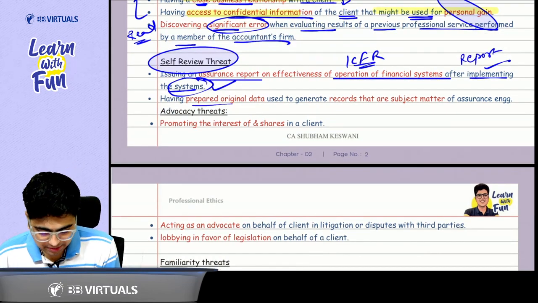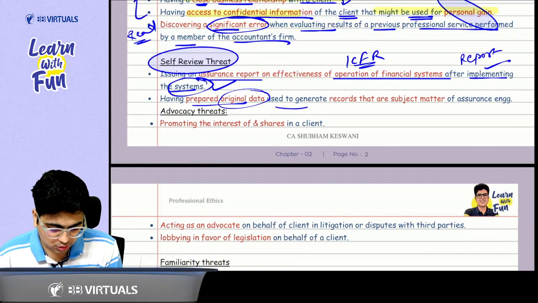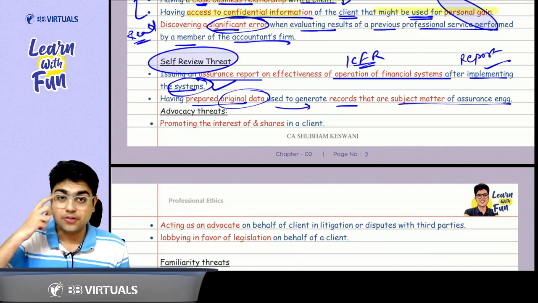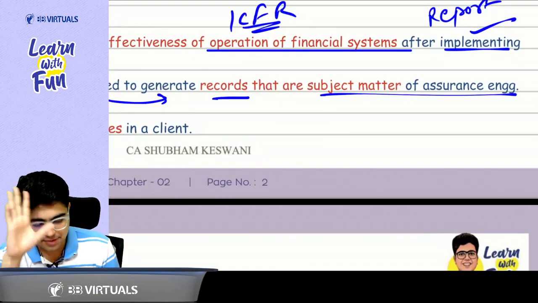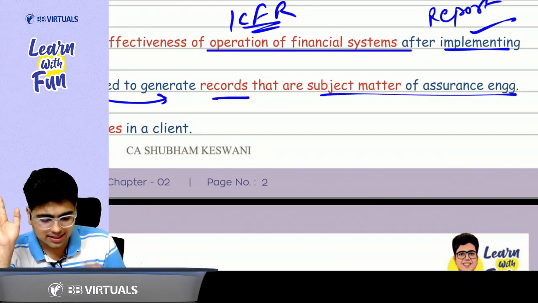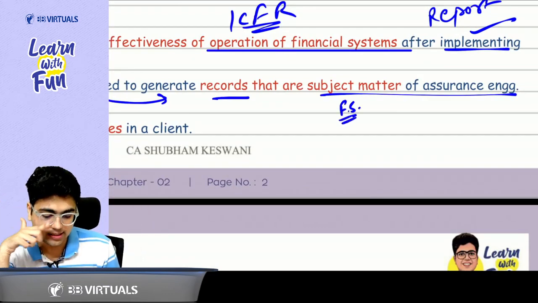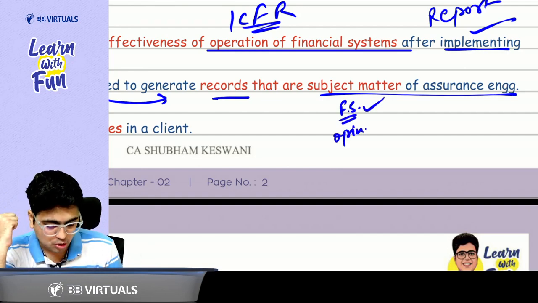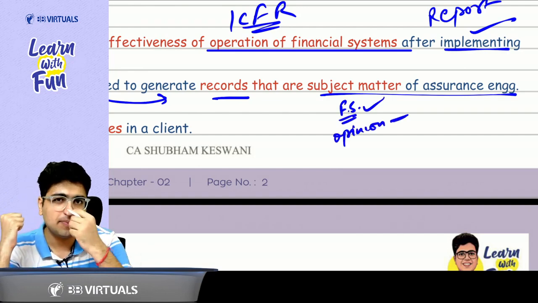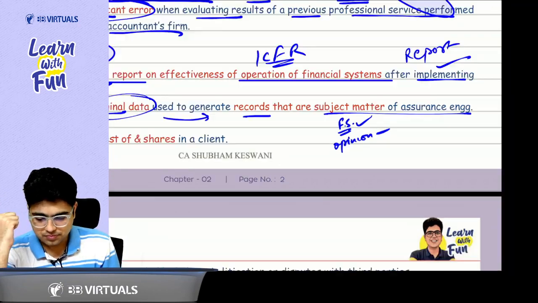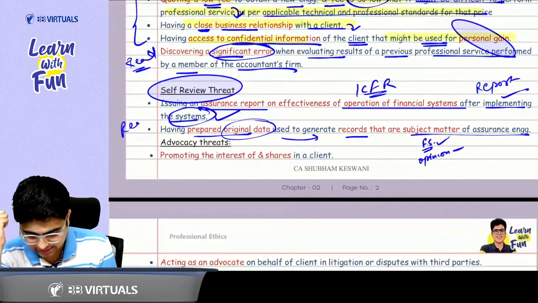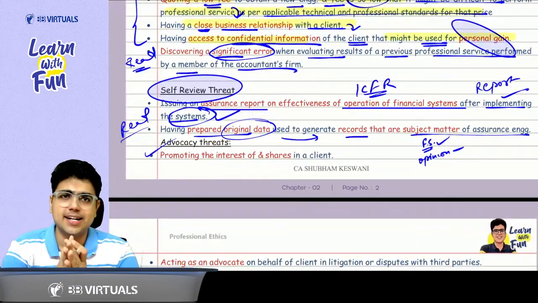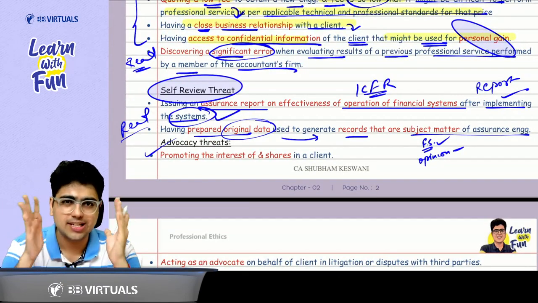Second thing, having prepared the original data that is used to generate the records that are the subject matter of the assurance engagement. What is the subject matter of the assurance engagement that we have discussed in the class also? That is the financial statement. So in case you are preparing the financial statement and also giving the opinion on it, again it will be biased and it can lead to a self-review threat. So just read these points. Now talking about the advocacy threat. Sir, what do you mean by advocacy threat?